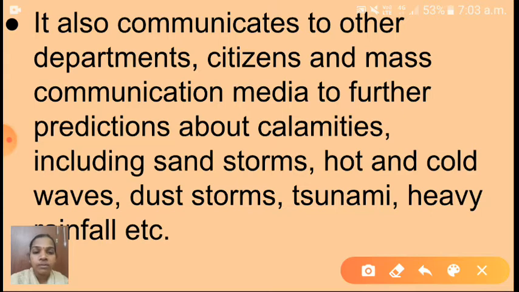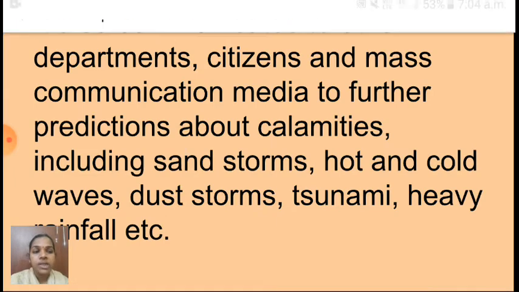So with the help of that meteorological department, we will get further communication, further predictions. Which kind of predictions? Calamities, including sandstorms, hot and cold waves, dust storms, tsunami, heavy rainfall, etc. Okay children, so with the help of this meteorological department we will get much information, that means many predictions. Understood? Shall I go to the next one?